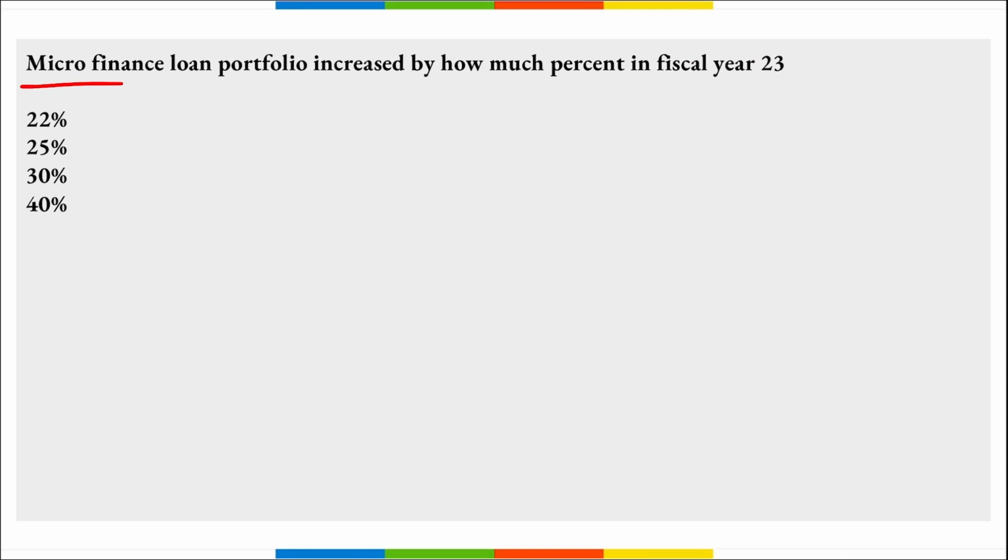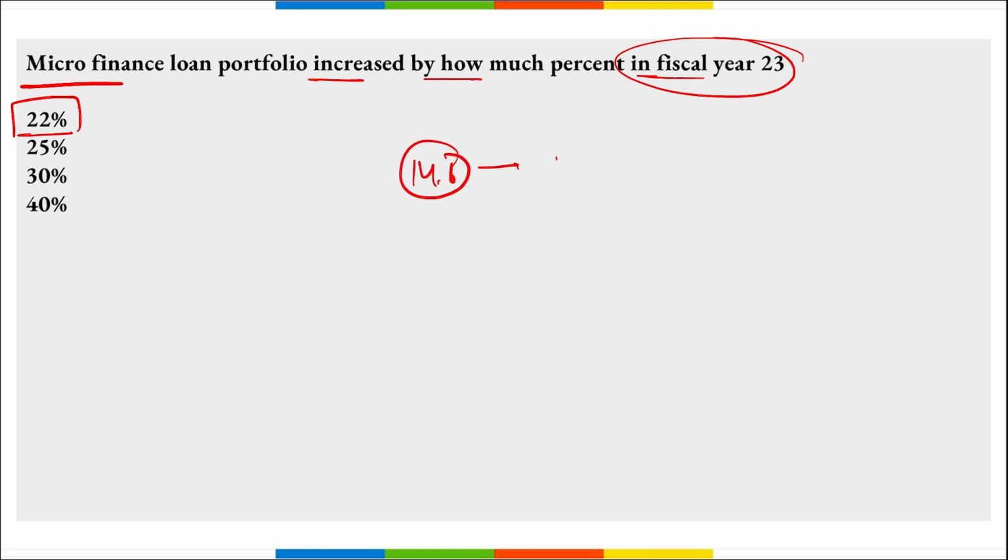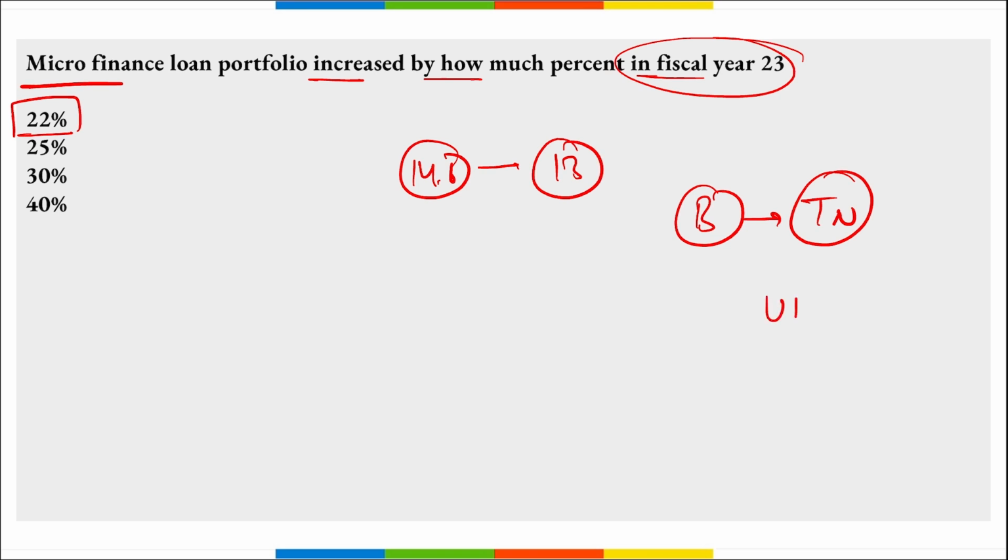Next, microfinance loan portfolio increased by how much percent in the fiscal year 23? So micro loan portfolio increased by almost 22% in the fiscal year 23. Correct? Then the number of active micro loan accounts increased by 14.6% to 13 crore as of March 2023. Correct? Then remember, in case of regional distribution, Bihar has replaced Tamil Nadu as the largest state in terms of portfolio outstanding. That was followed by UP on the third position. So first, second and third rank.